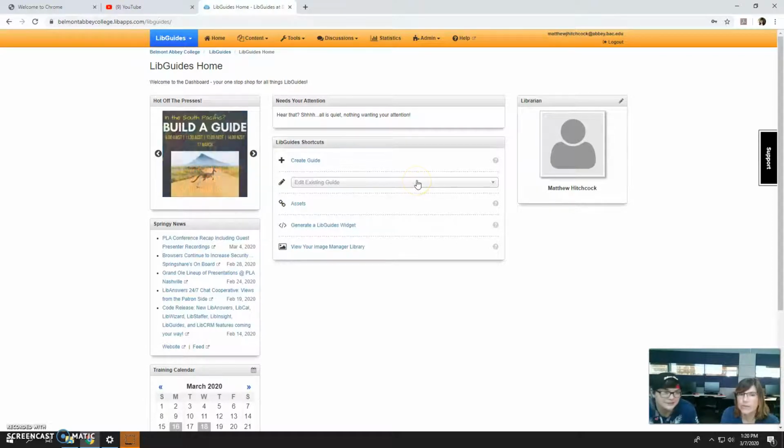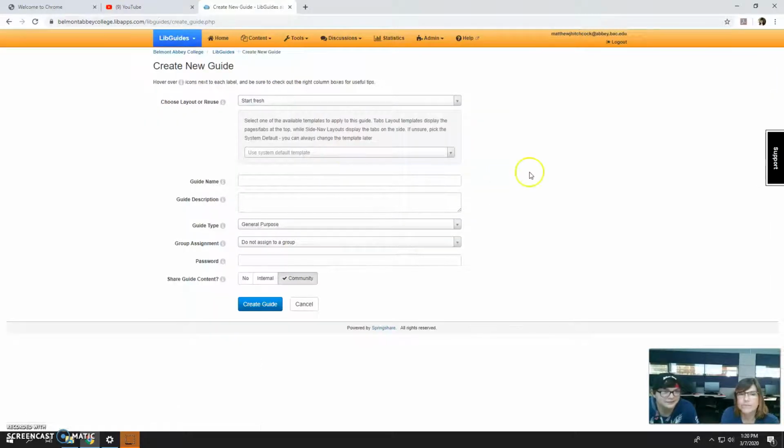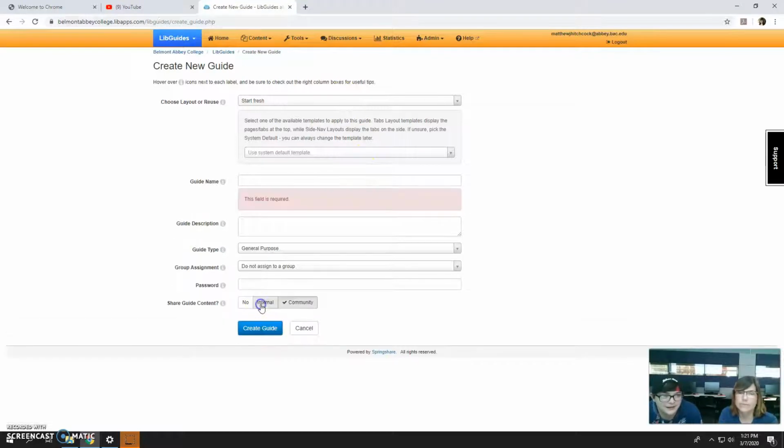Alright, well, let's go ahead and create a new guide. And you can start fresh, or you can use a template from another LibGuide. Choosing a template seems easy, but starting fresh seems like I get more out of it. Okay, we'll go ahead and just press Create Guide. You have to name it first.